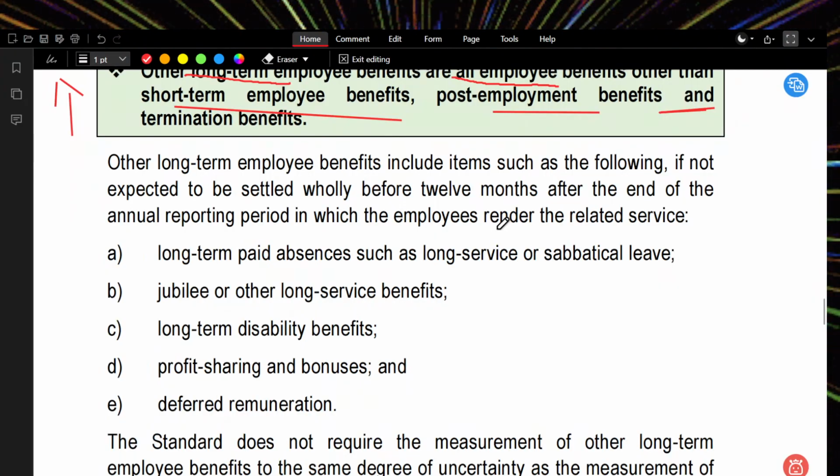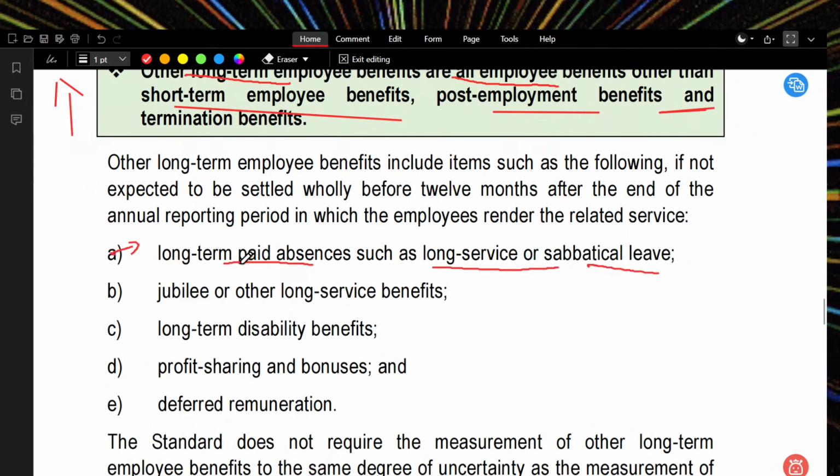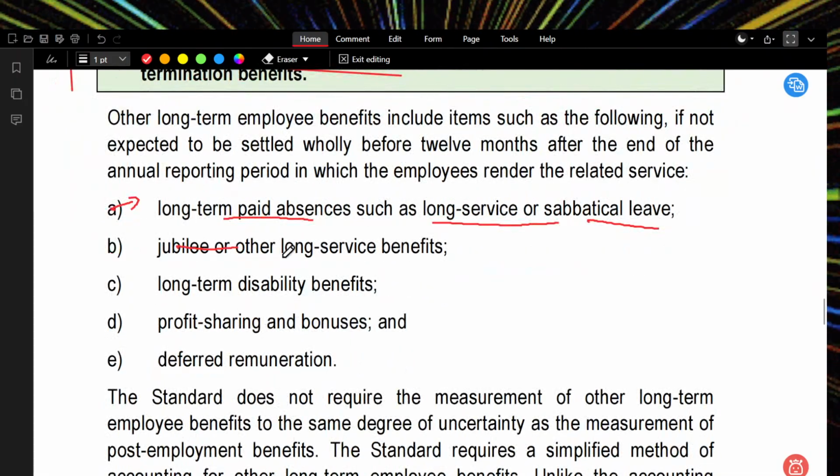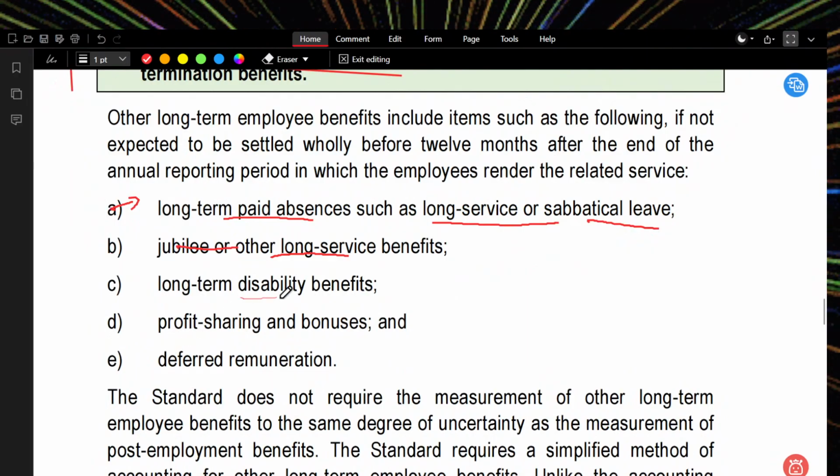Examples include long-term paid absence or long service or sabbatical leave. They took a long leave, and for that leave they will pay. Jubilee or other long-service benefits: for the service they did, they pay. Long-term disability benefits: an employee during his employment in this company got an injury and became disabled. For this disability, the company is paying some amount.